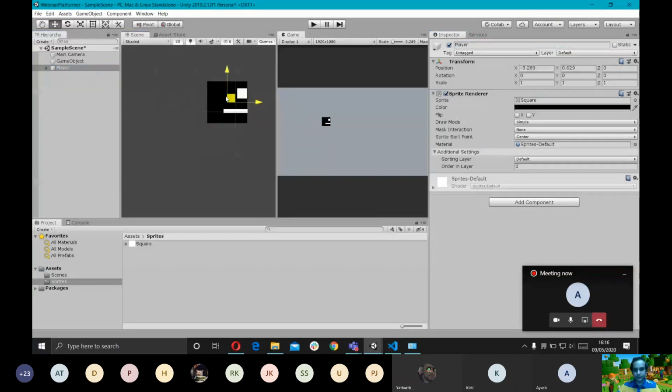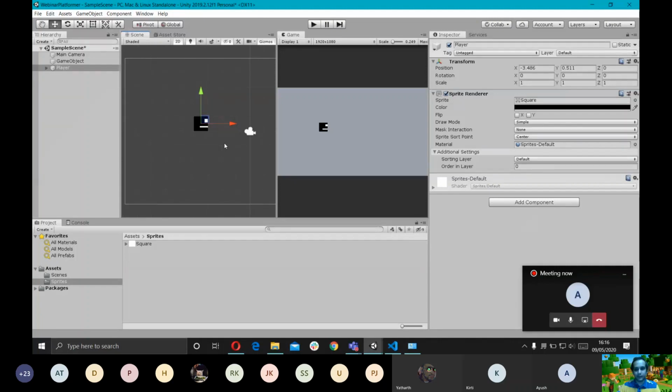Right. So now that we have a player, now we want him to move, right? So the first thing that I want to discuss is that Unity has its own physics engine. Anything that will move in Unity will move according to the physics engine.